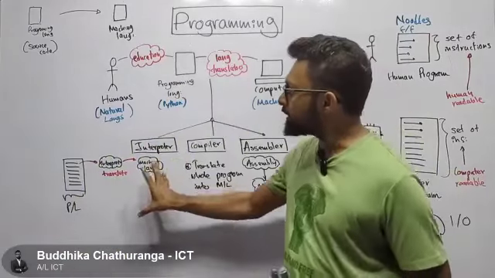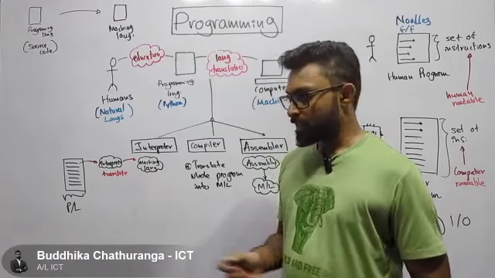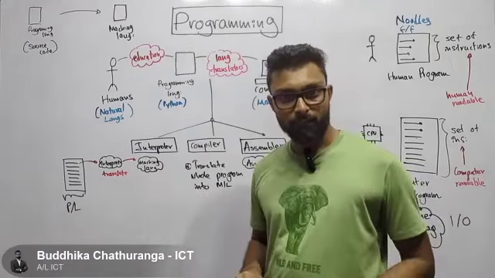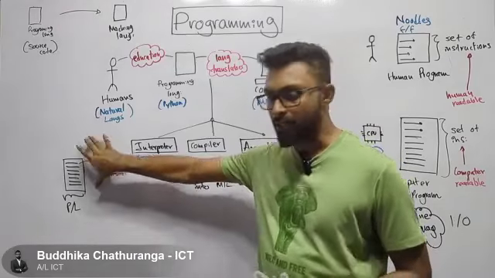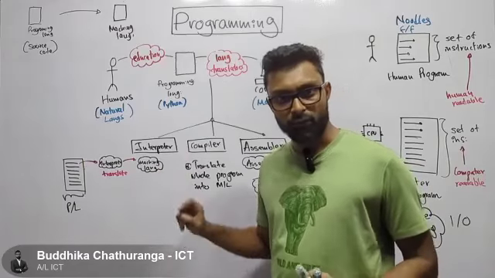That's not the only thing the interpreter does. Then the interpreter is going to execute this part, the line it converted into machine language.